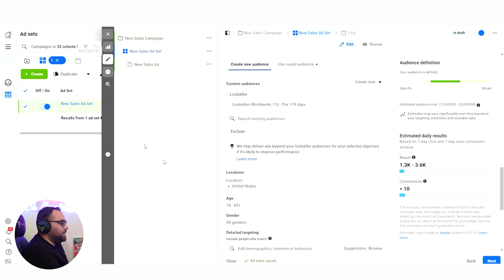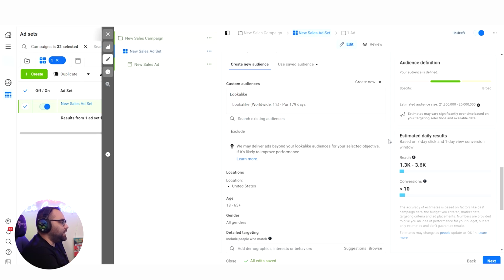And by just targeting here the United States, we are able to use again 1% lookalikes. Is it working? Yes, it's actually working very well. I can tell you with several accounts that it's working very well. Of course, the accounts that I'm testing it on, maybe they have a lot of data, even broad targeting is working there. At the end of the day, for me, this is another method that you should use.